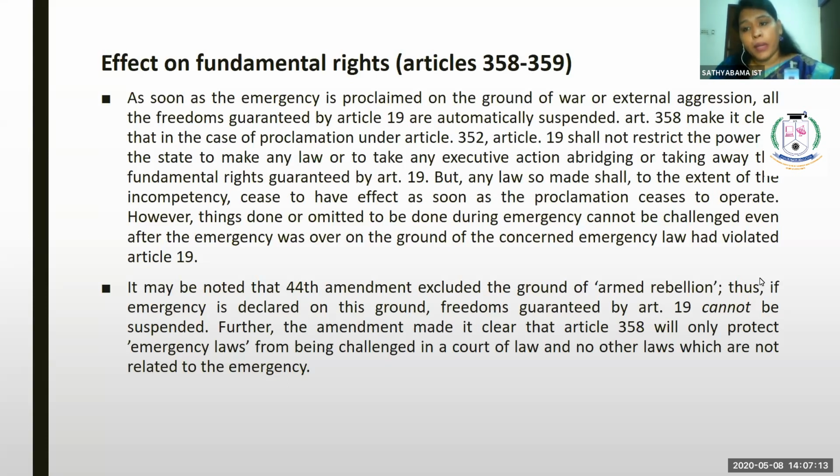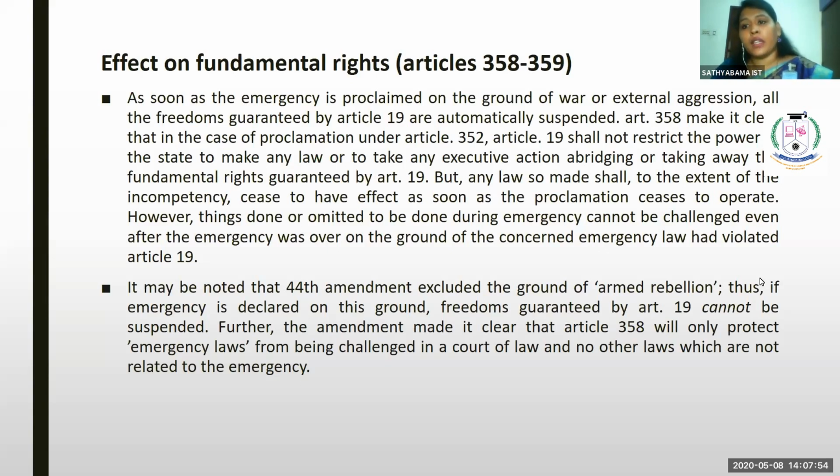Your fundamental right would be suspended even if it was Article 19. Article 19 shall not restrict the power of the state to make any law or to take any executive action abridging or taking away the fundamental right. So before 44, the state was given a right to abridge the fundamental right. But after 44, we are seeing the position before the 44th Amendment.